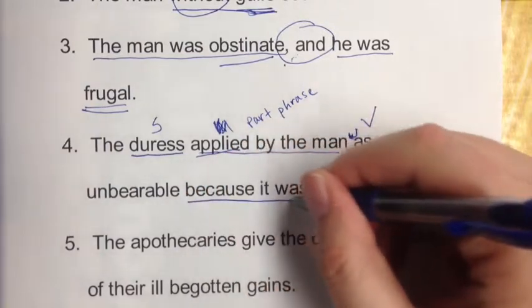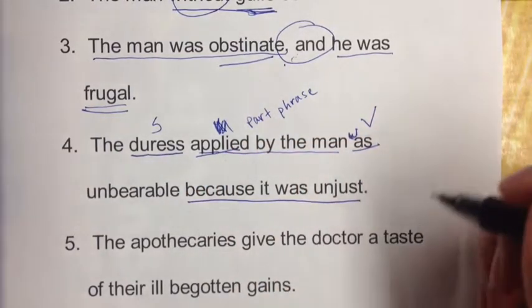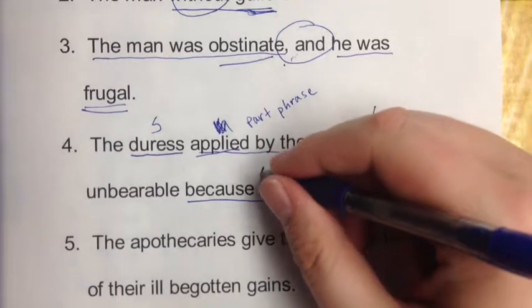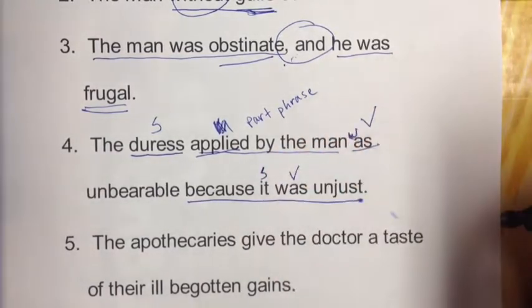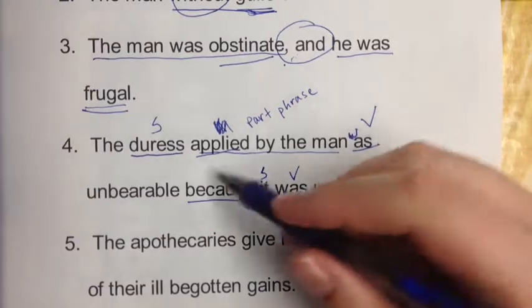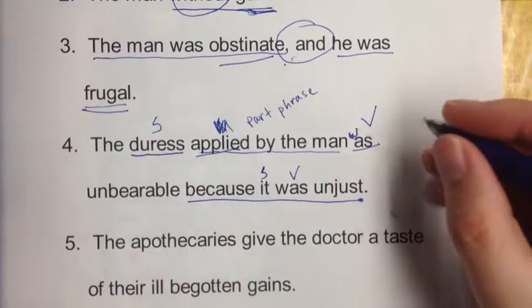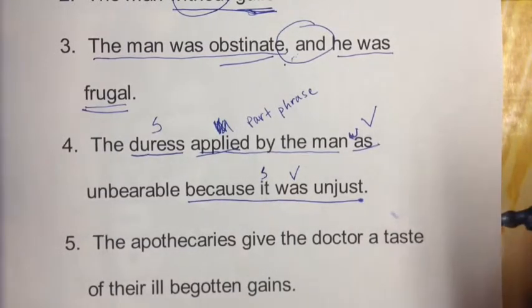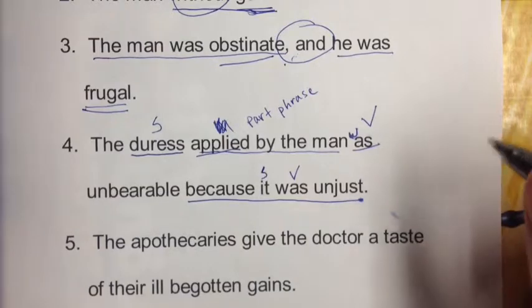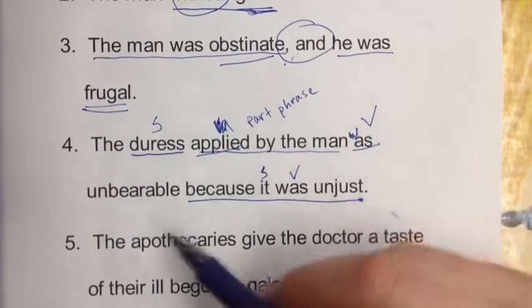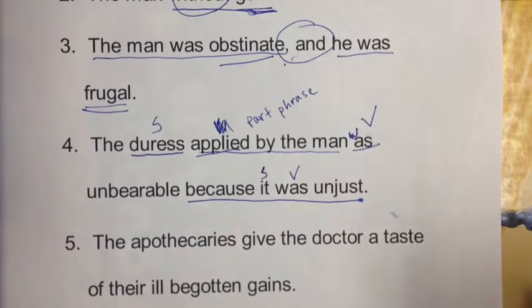Because it was unjust is our subordinate clause. This is an adverb clause. We know it's a clause because it has a subject right here, it, and a verb, was. And all of these words are an adverb clause that tell us why. The adverbial questions are when, where, why, how, to what extent, or under what condition. So this one tells us why it was unbearable.